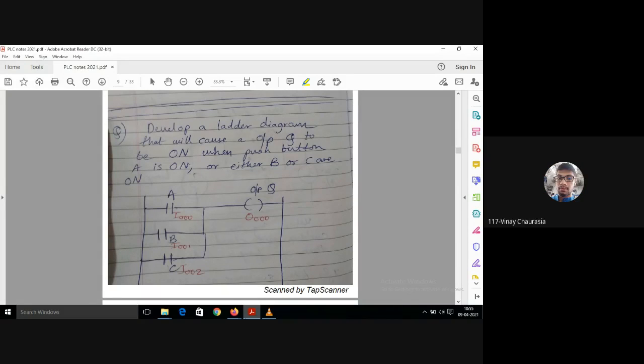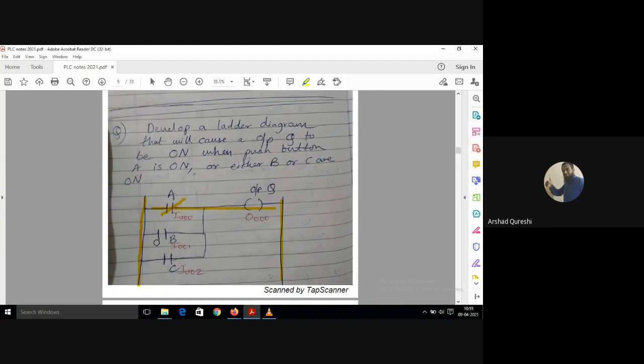Okay, so develop a ladder diagram that will cause the output Q to be on when push button A is on, or either B or C. Any one button is on, then I will get an output. So I will design it like this, all the 3 inputs in parallel. If A is on, the current will go from here to here.